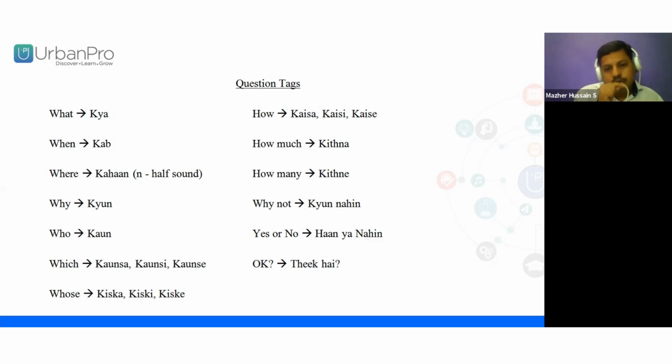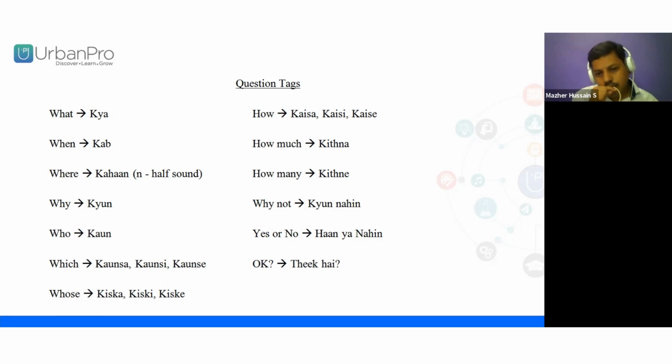And now the next question phrase is how much, which is kitna. We use kitna when you're talking about uncountable things. And then how many, which is kitne. So how much is kitna and how many is kitne. And then we have why not, which is kyun nahi.